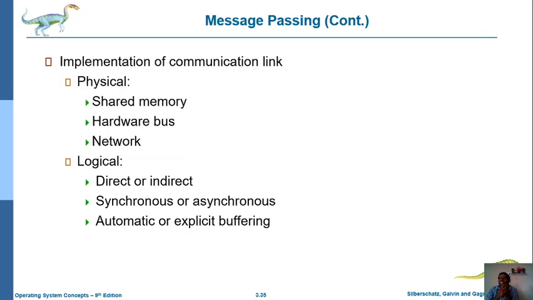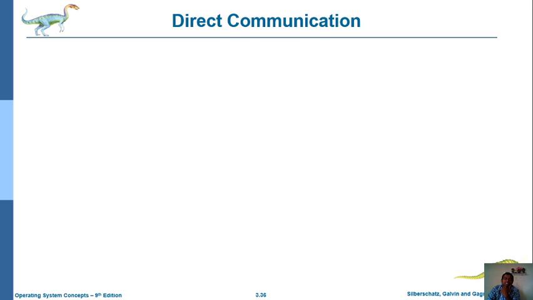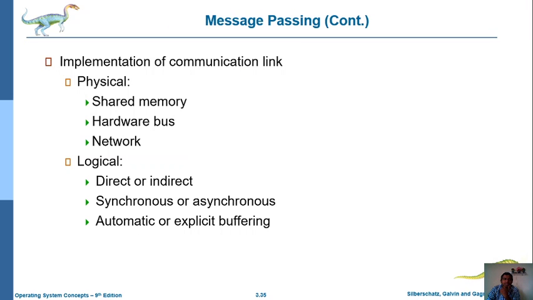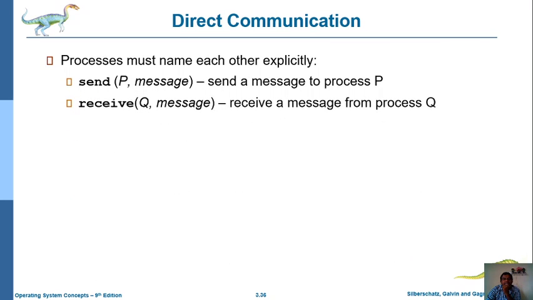And the next one is automatic or explicit buffering. That means in case some buffer memory is used for processing or passing the messages, and it exceeds the buffer memory size, then how do we control such a thing? So these are the several things. These are the details about message passing. In the next session, we can discuss direct communication and some others related to inter-process communication.